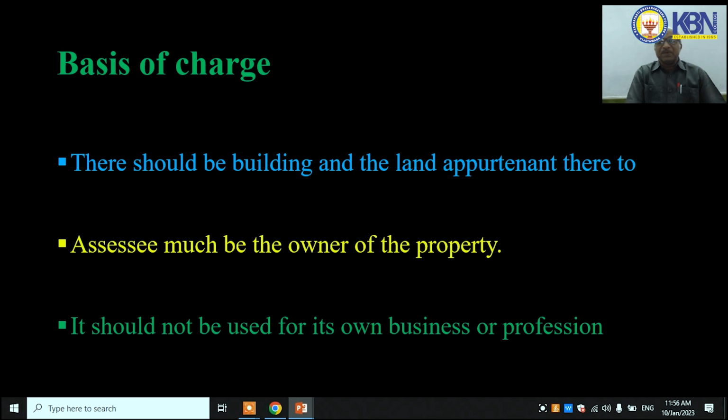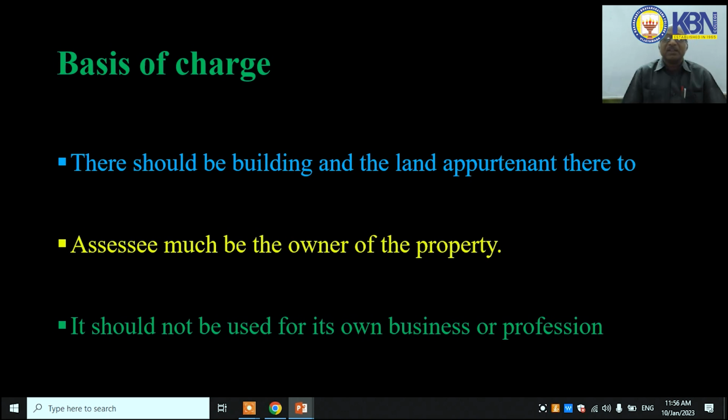It should not be used for its own business or profession. So, the house possessed by the assessee should not be used for its own business or profession. If it is used, the expenses connected to such property will be allowable expenses under the head profits and gains from business or profession.